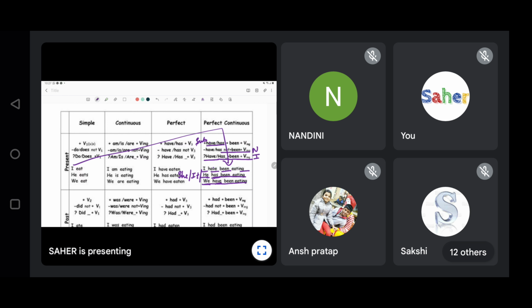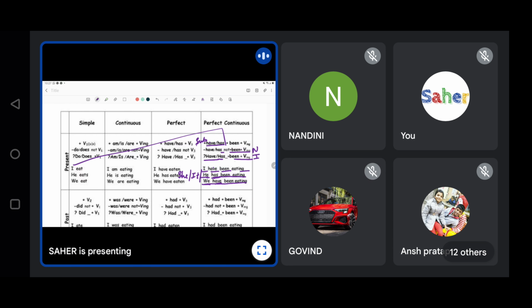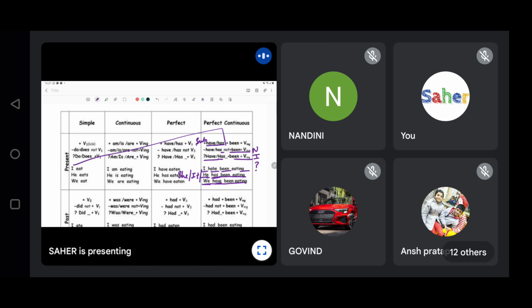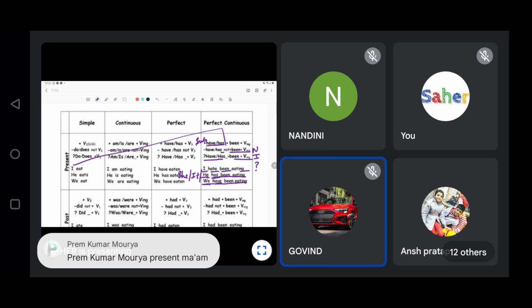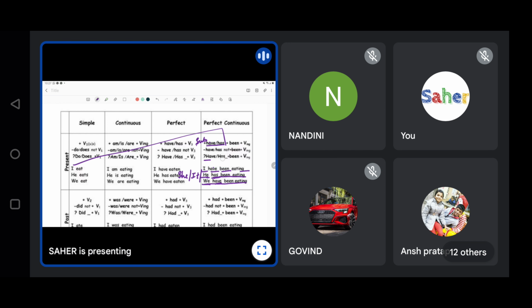Okay, the blank given here is for the subject. So: have we been eating, and has she been eating. Getting it? And when the sentence is interrogative, we have to put a question mark at the end of the sentence. Are you all getting it? Yes, ma'am. So this is the rule of present perfect continuous tense.